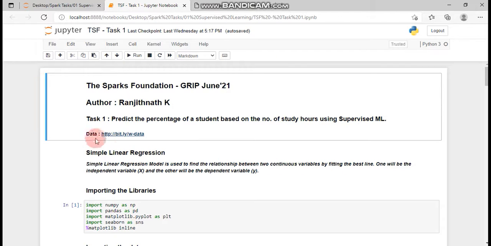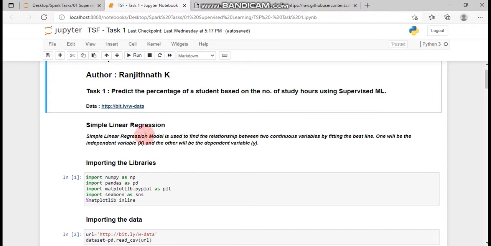This is the particular dataset. You could see there are a number of data points with two columns, hours and scores. I have used a simple linear regression model for this task. It is used to find the relationship between two continuous variables by fitting the best line. One will be the independent variable and the other will be the dependent variable.